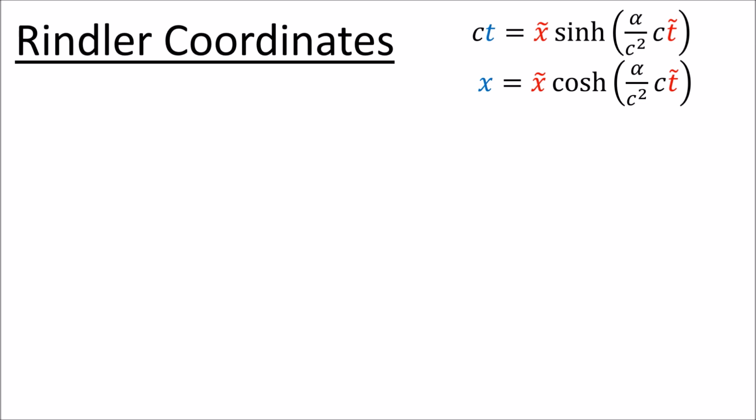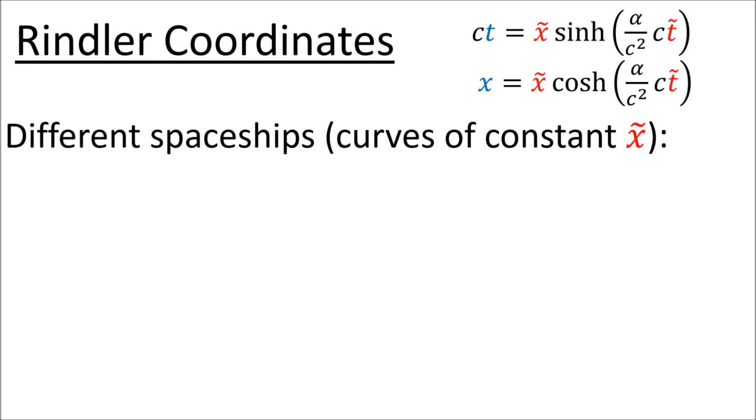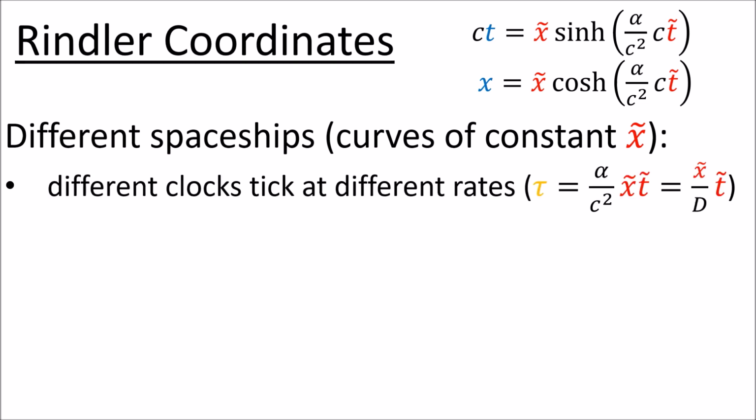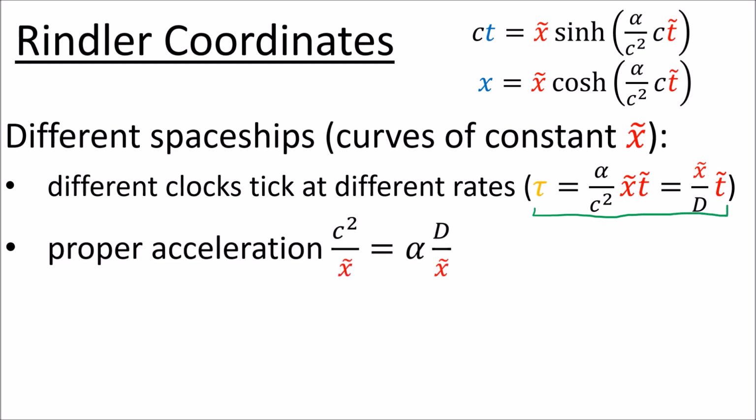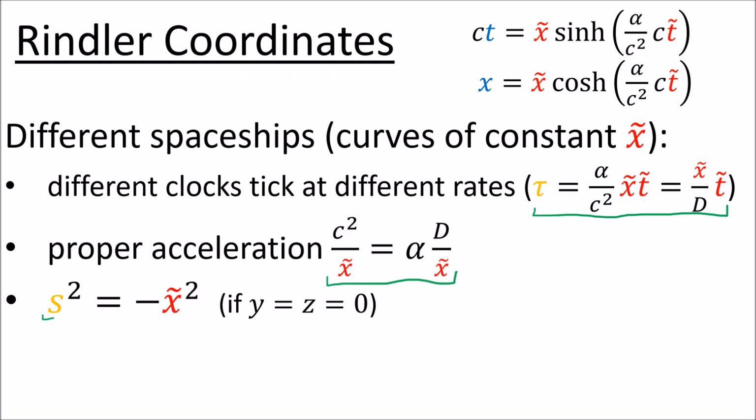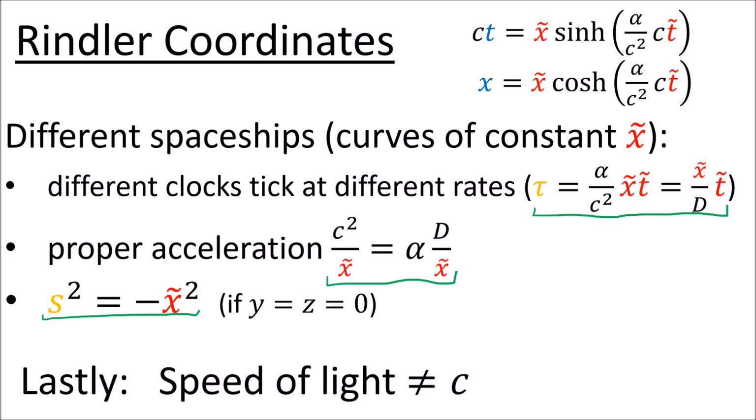In this next part of the video, I'm going to state various properties of the Rindler coordinates that will help us understand how accelerated observers view spacetime. In particular, I'm going to show that all clocks on the different accelerating spaceships will tick at different rates. In other words, each spaceship measures a different proper time from the others. I'll also calculate the proper acceleration for each spaceship. And finally, I will show that the formula for the spacetime interval s squared from the origin does not depend on time. At the end of this video, I'll talk about how the speed of light can have values other than c in Rindler coordinates.